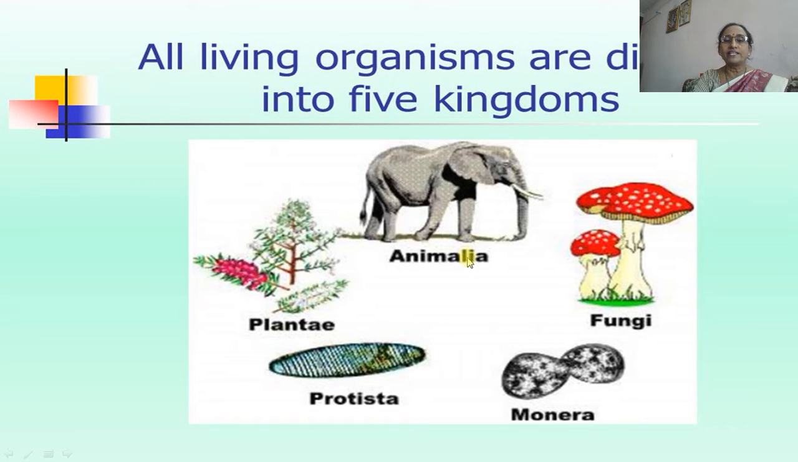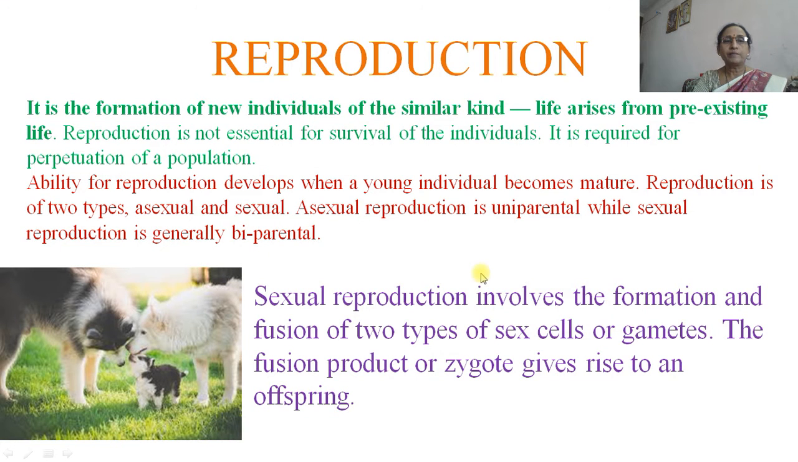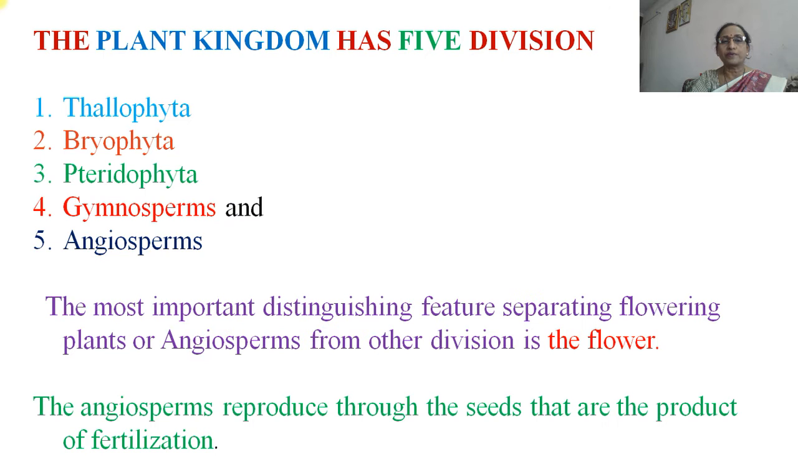So, an important function of living organisms is reproduction. It is the formation of a new individual of a similar kind, as life arises from pre-existing life. Reproduction is not essential for the survival of an individual; it is required for the preservation of the population. Sexual reproduction involves the formation and fusion of two types of sex cells, or gametes. The fusion product, or zygote, gives rise to an offspring.